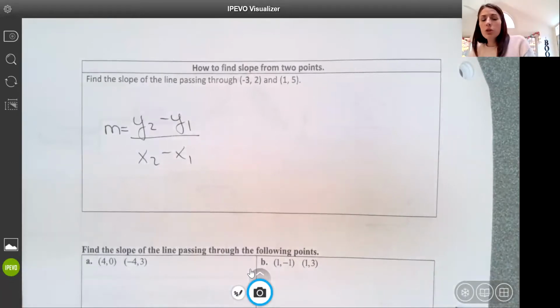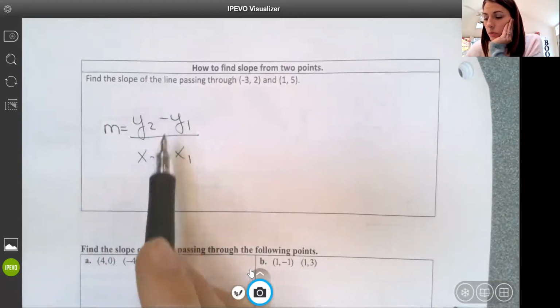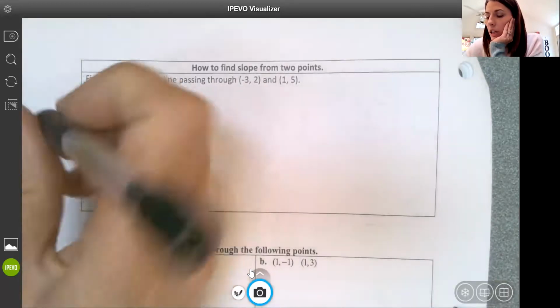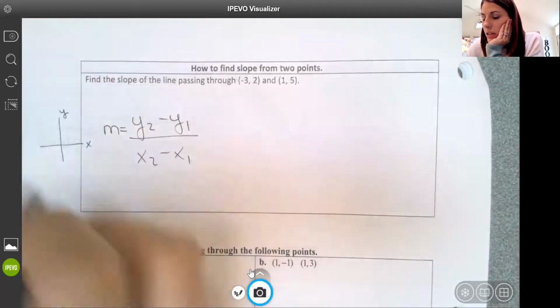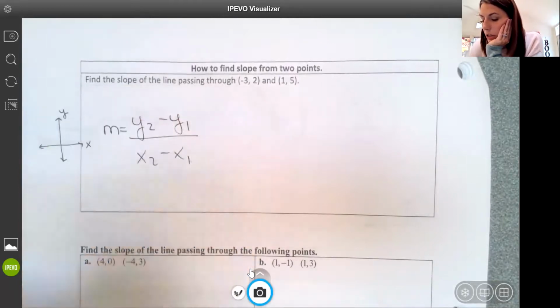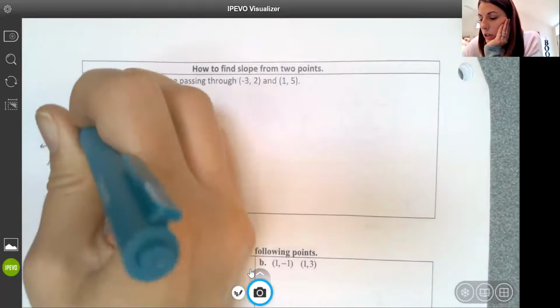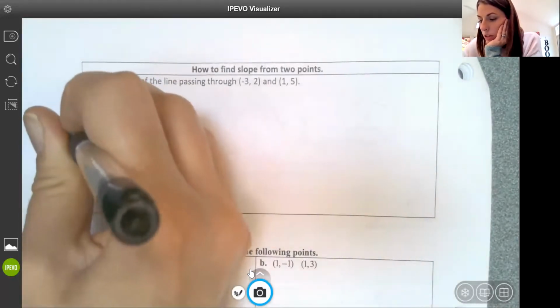So slope between 2 points, here's our formula. M equals y2 minus y1 over x2 minus x1. So if I think about my graph, here's my x-axis, here's my y-axis. And if I think about, let me put a line on here, if I think about a line and I think about my points on that line,